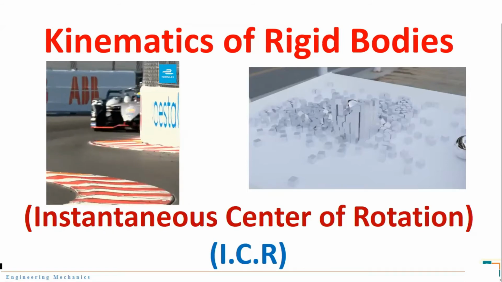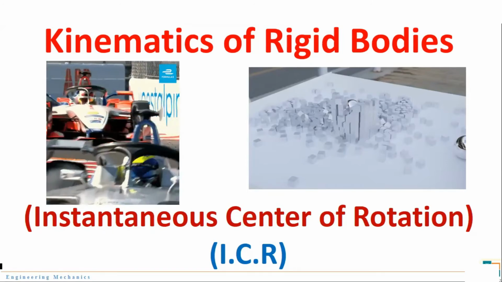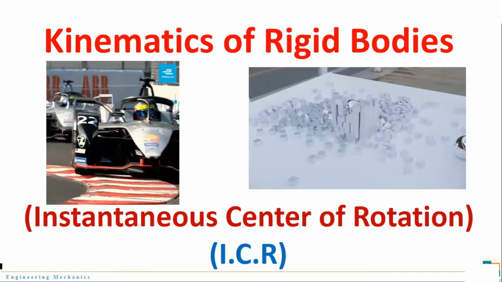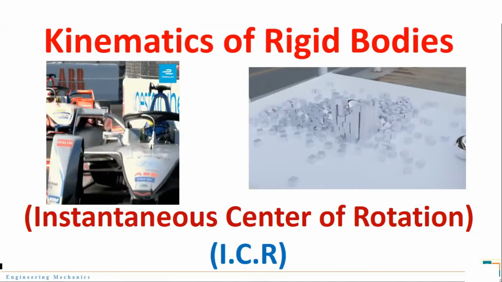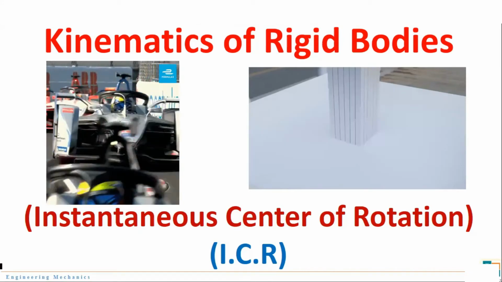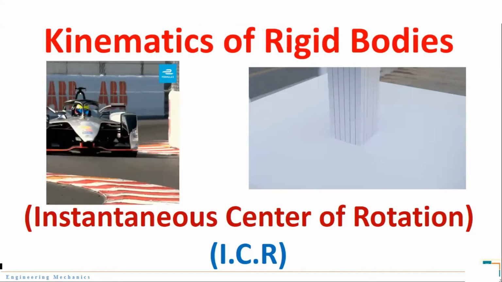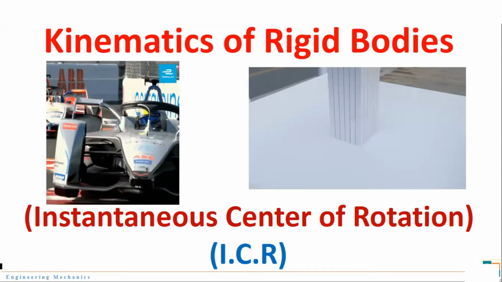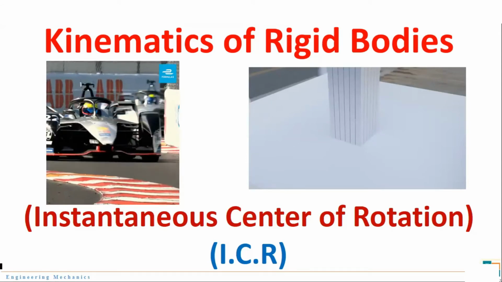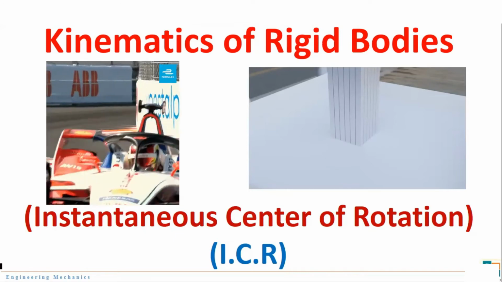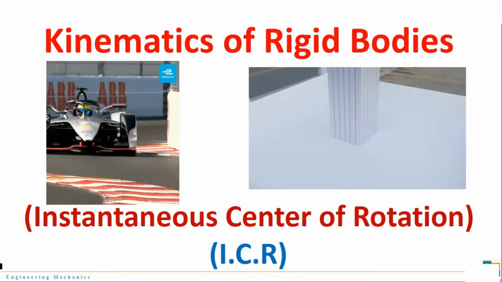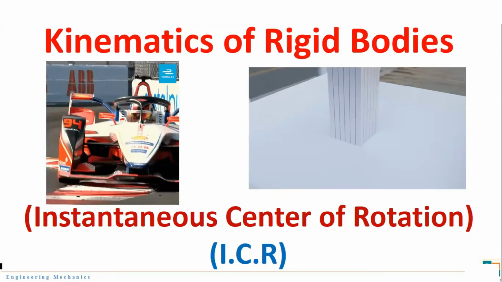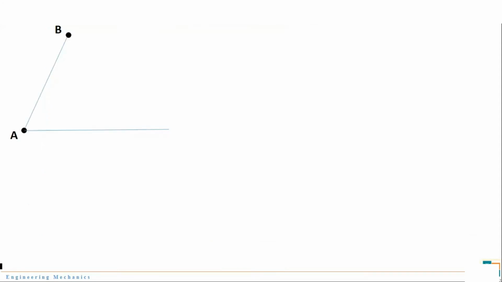Now, to understand what the ICR method is, let us first understand the different types of motion a body can perform. The first and the most popular motion is translation. Can you all think of something that performs a translatory motion? Yes, that's good. At least you imagined something. You had something in your mind in front of you.